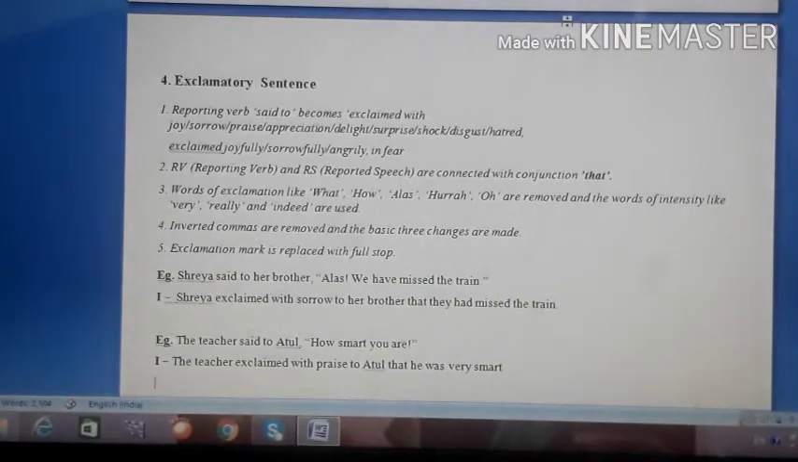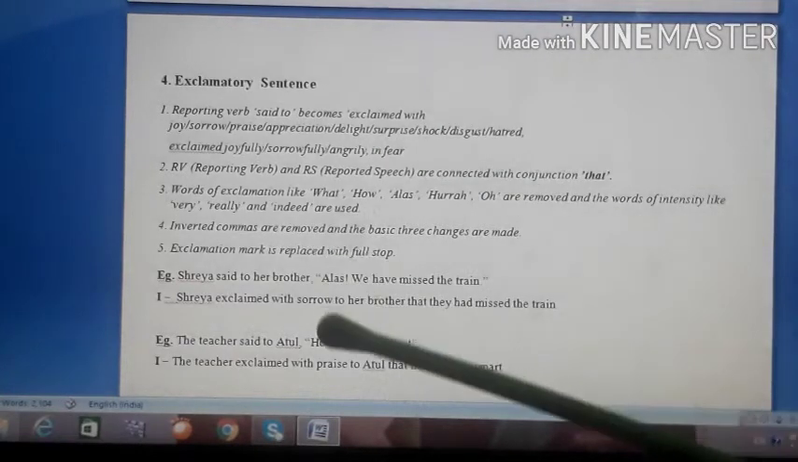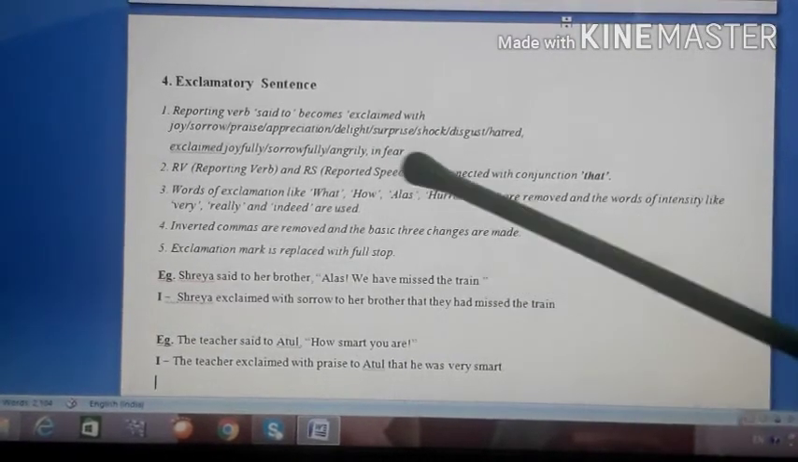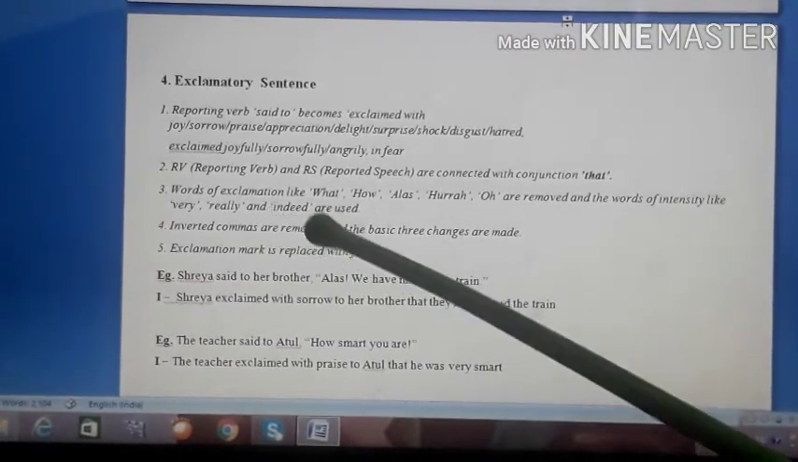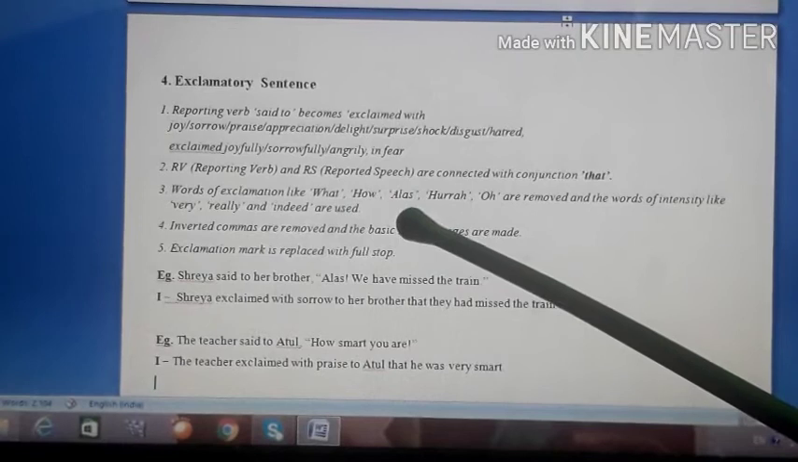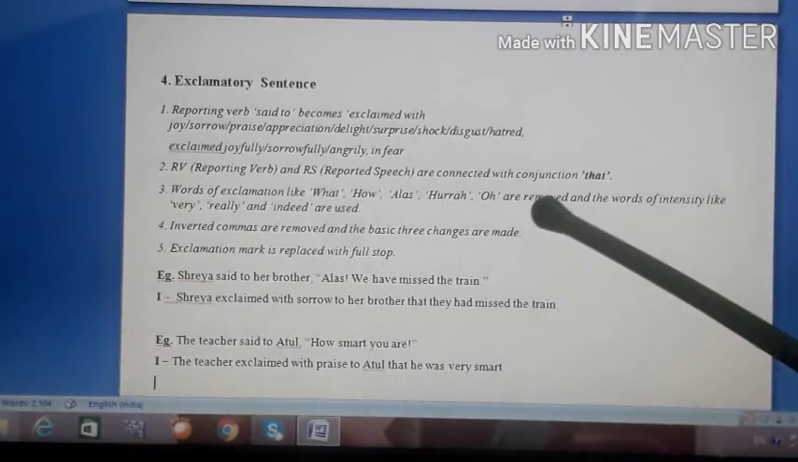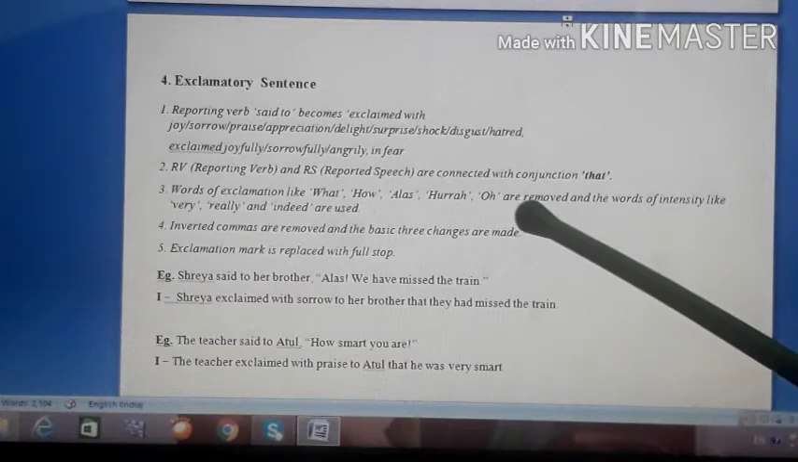Remember, earlier also I drew your attention to this fact. In indirect speech, every sentence ends with a full stop. So in a normal exclamatory sentence, you will have an exclamation mark at the end, which you are supposed to remove and replace with a full stop. Now look at the example. Then one more thing, the third rule: words of exclamation like what, how, alas, hooray, oh are removed, and words of intensity like very, really, and indeed are used.